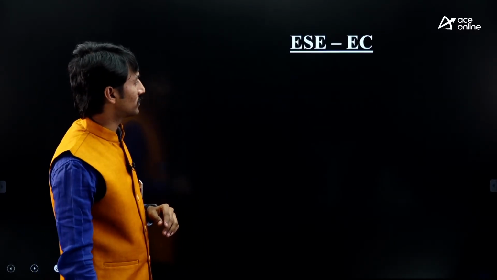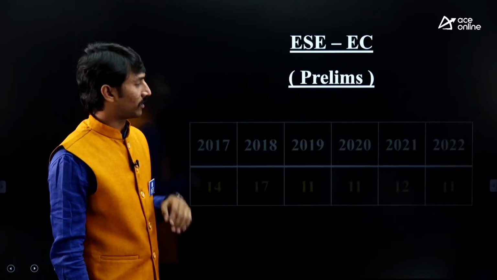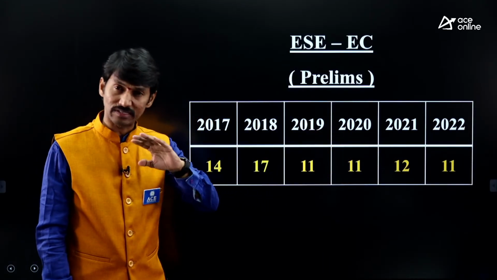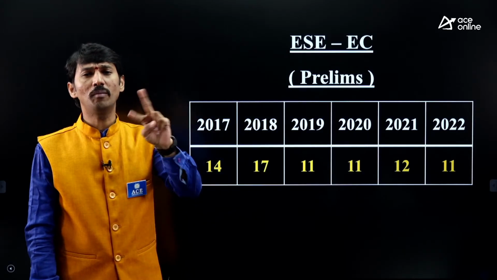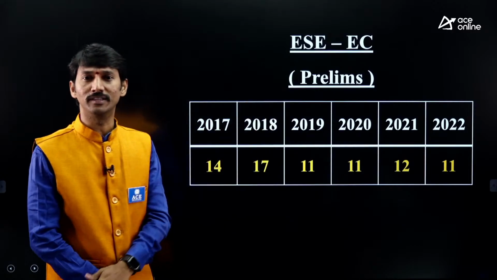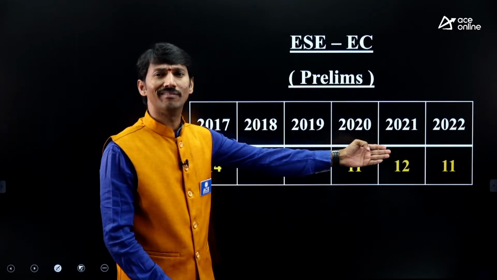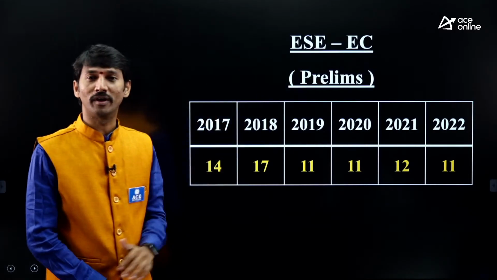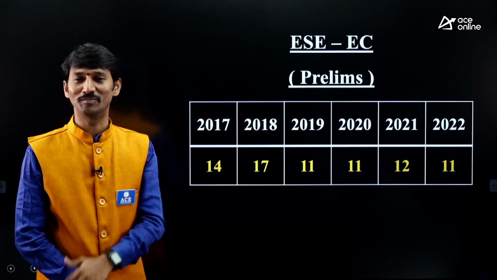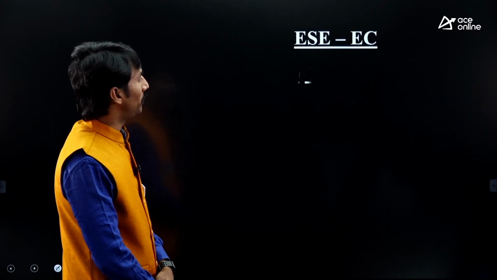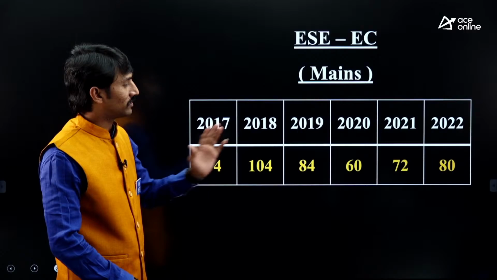ESC electronics. What is this? From the prelims point of view, here also around 12 or 11 questions will be there. Straight away measurement questions. Combination questions are separate. Only straight away measurement questions are these many. Okay, around 11 to 12 marks is the weightage for electronics people in the prelims from the total measurement subject. Okay, now if you focus on the mains paper, this is the general weightage.